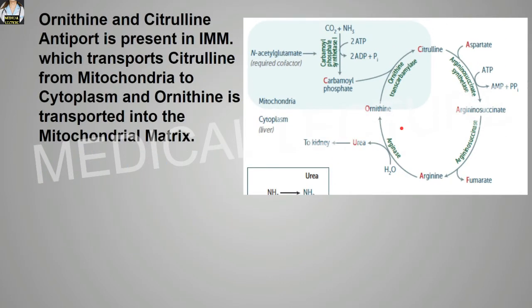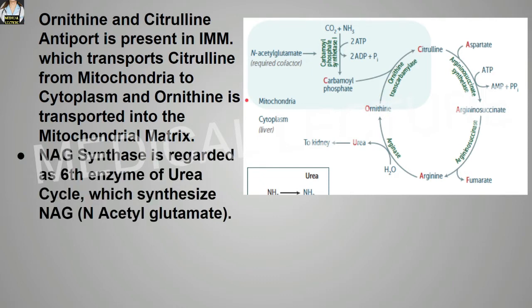Ornithine and citrulline antiporter is present in the inner mitochondrial membrane, which basically transports the citrulline from the mitochondria to the cytoplasm. And ornithine is transported into the mitochondrial matrix.